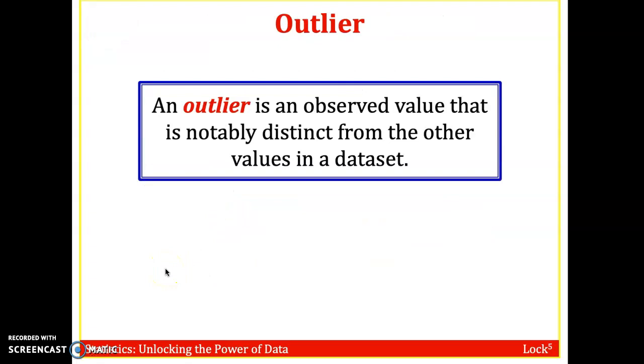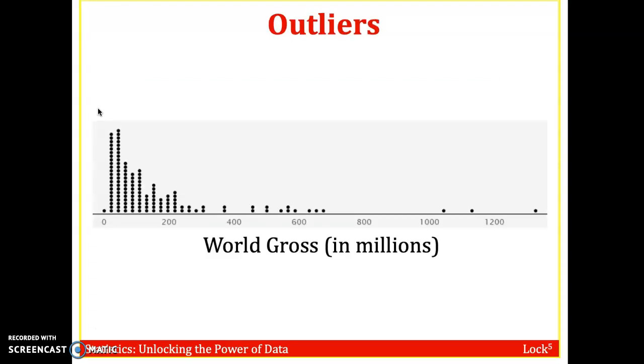Okay, I mentioned before that an outlier is an observation that is notably distinct from the other values in the data set. This is a very intuitive idea of an outlier. We will get to some formulas and be more precise about how we define outliers in a later section in chapter 2. But right now, I want to just get the idea of what an outlier is.